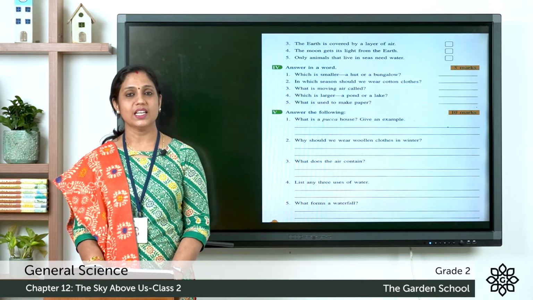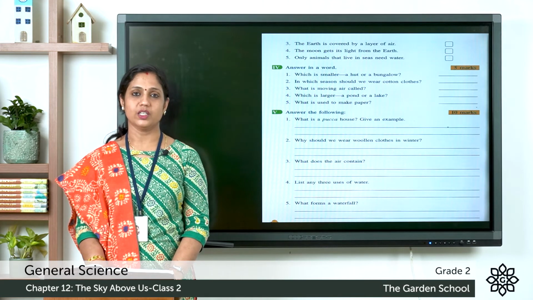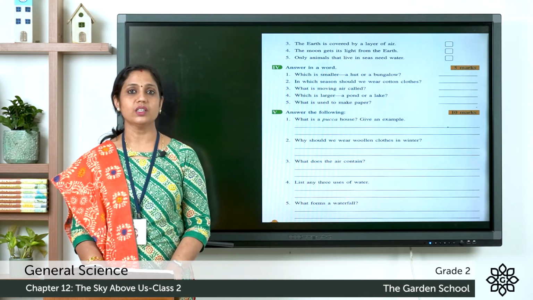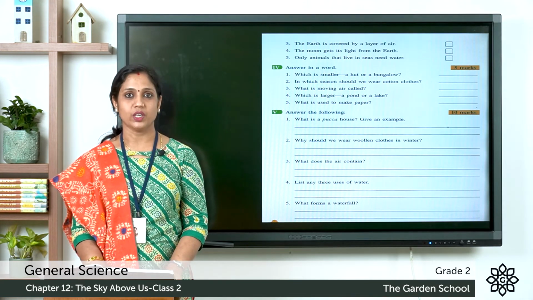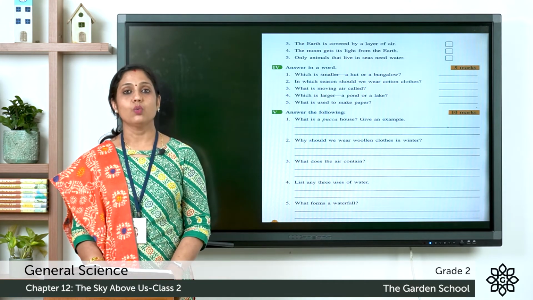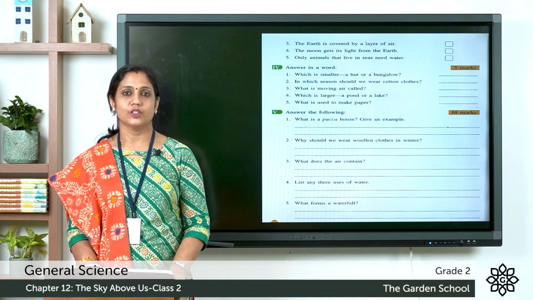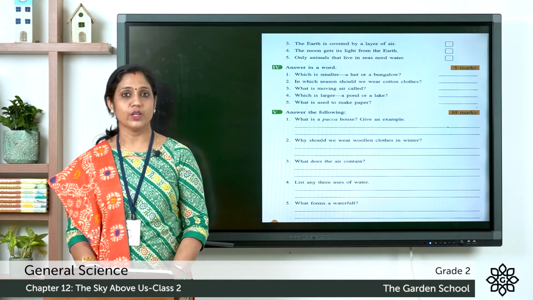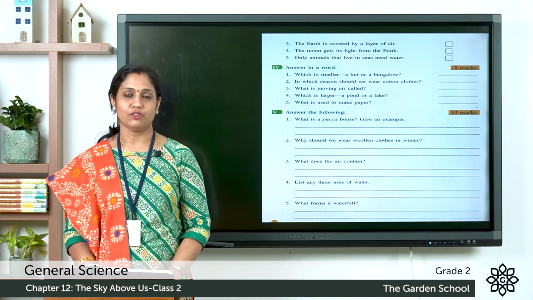Fourth one, list any 3 uses of water. So we have learned different uses of water. You can write any 3 uses of water here. Fifth one, what forms a waterfall? So we have learned about the waterfall. So here you should write what forms a waterfall.